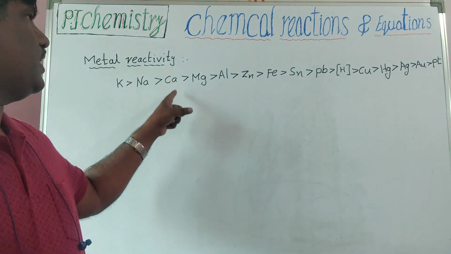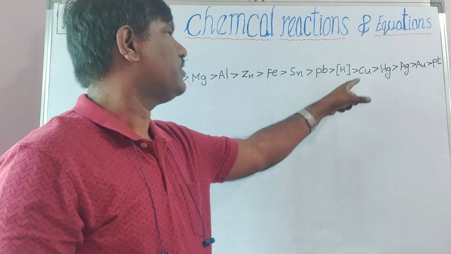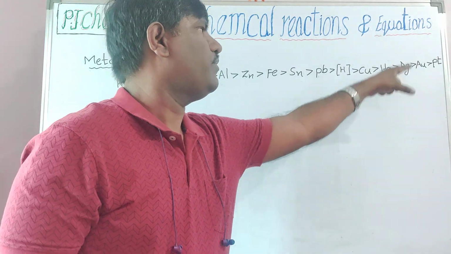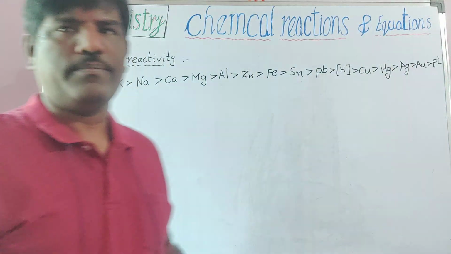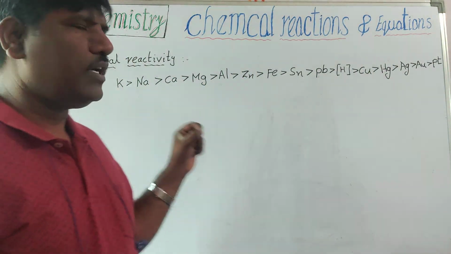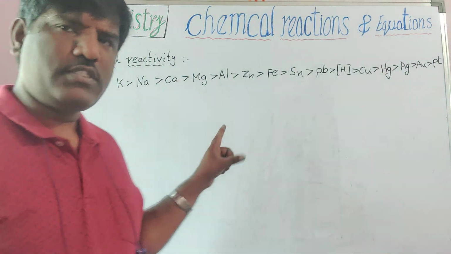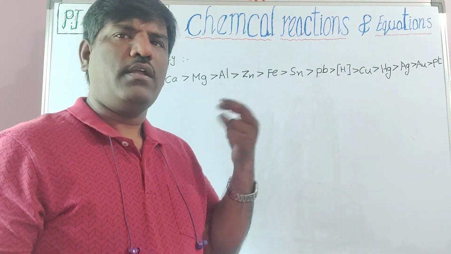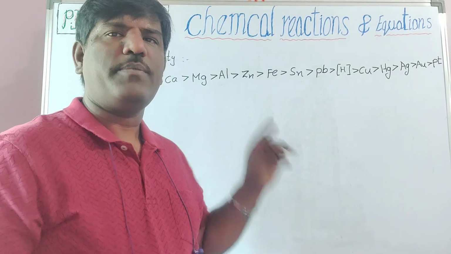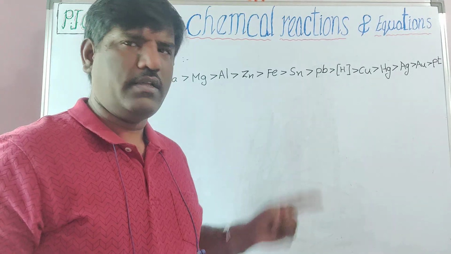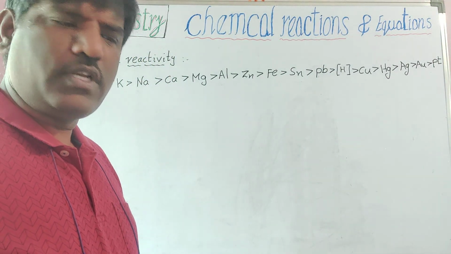Potassium, sodium, calcium, magnesium, aluminium, zinc, iron, tin, lead, hydrogen, copper, mercury, silver, Au, gold, platinum, Pt. If you remember this reactivity order, it will be helpful to you even for this chapter and the next chapter, and metals and non-metals in that metallurgy concept completely depends upon this reactivity order. So very important, everyone should remember.